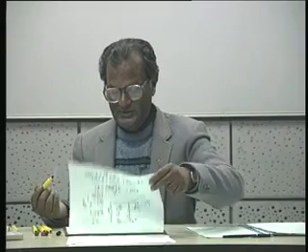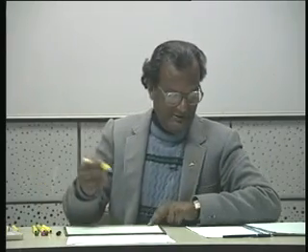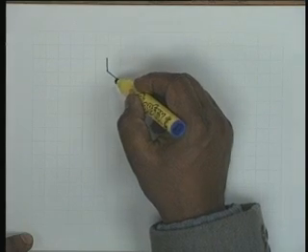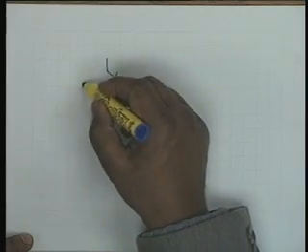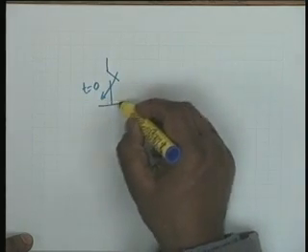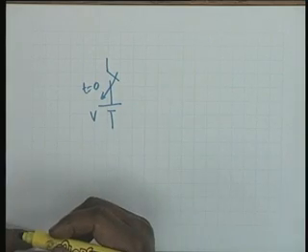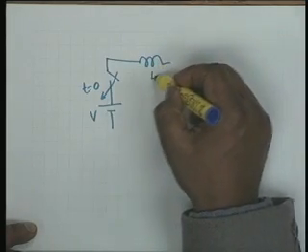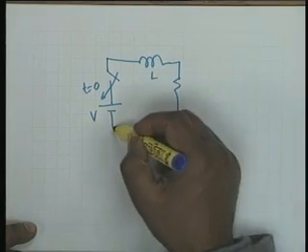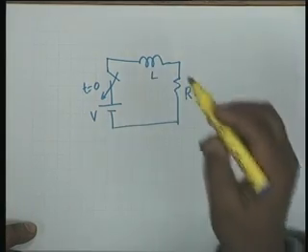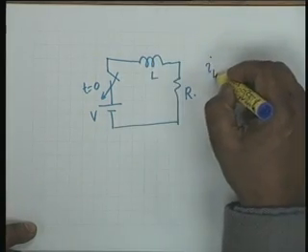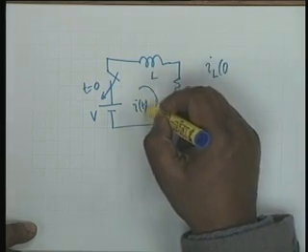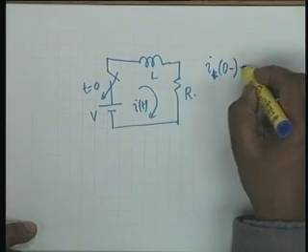The next problem that we take is a similar problem, but contains an inductor instead of a capacitor, with the same voltage source V. It contains an inductor L in series with a resistance R, and it is given that if this is I of t, then I of 0 minus is equal to 0.